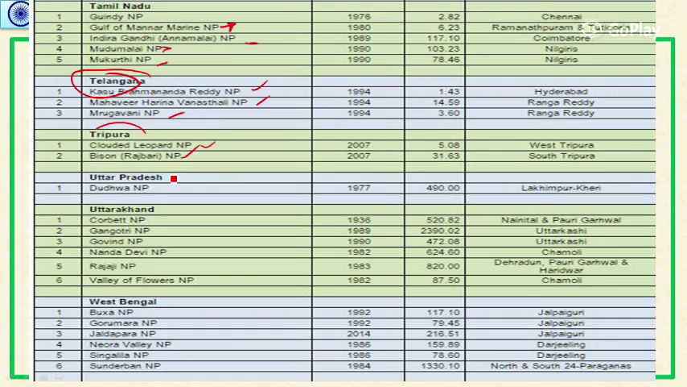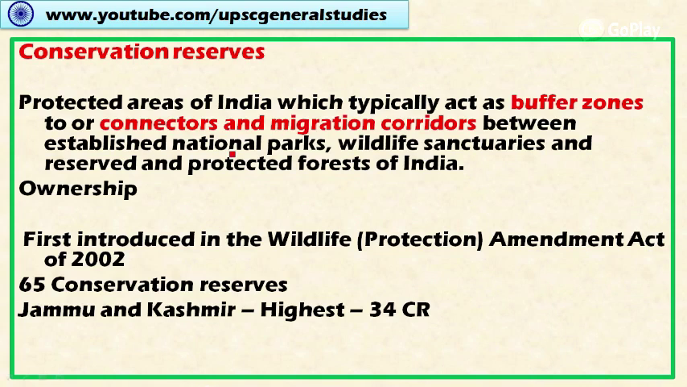Okay. In Uttar Pradesh, we have Dudhwa National Park. This is also a tiger reserve. And in Uttarakhand, we have Jim Corbett, also a tiger reserve. Gangotri National Park, Govind National Park, Nanda Devi, and Rajaji. This is also a tiger reserve National Park. Valley of Flowers National Park. Okay. In West Bengal, we have Buxa, Gorumara, Jaldapara, Neora Valley, Singalila, and Sundarban National Park. These are all the national parks.